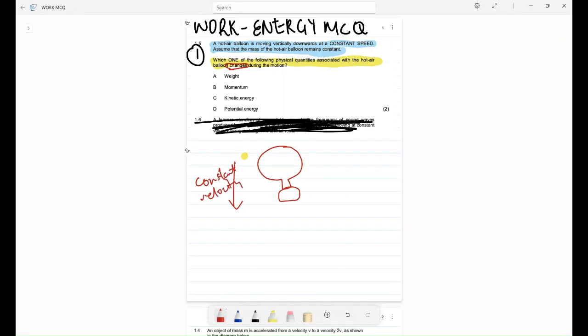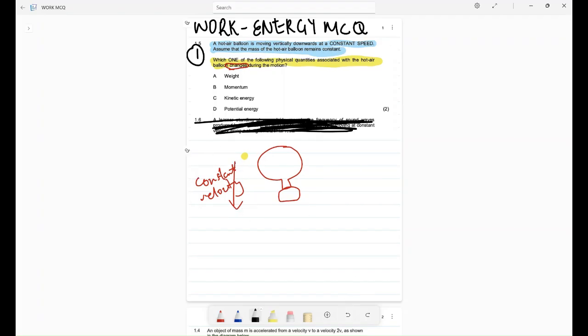If it was 5 meters per second here, it is 5 meters per second there until it reaches the ground. If our velocity is constant, then any formula that has velocity does not change.